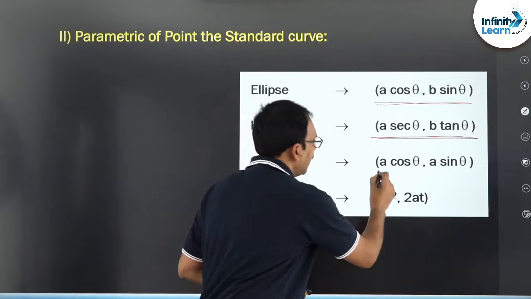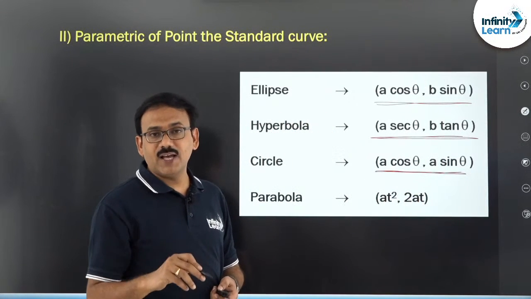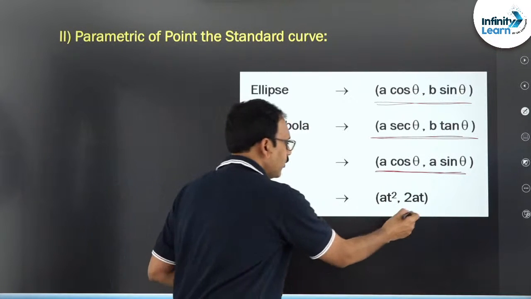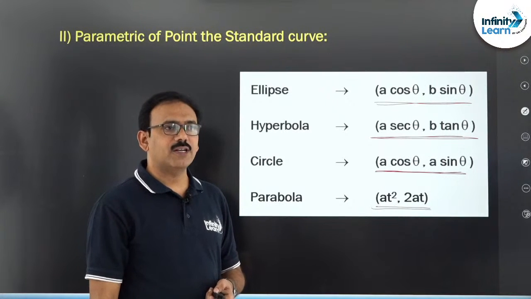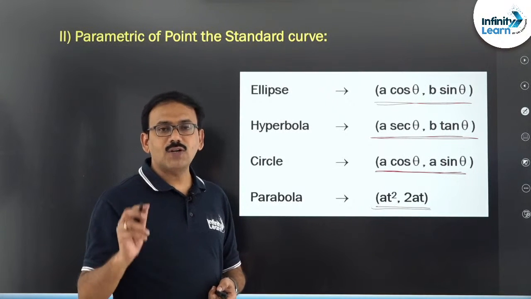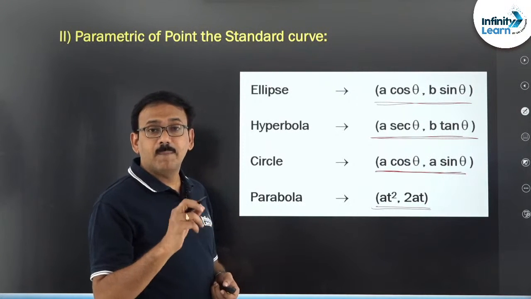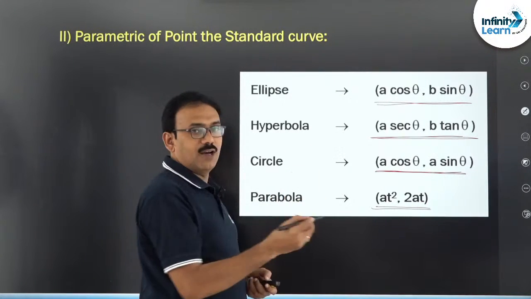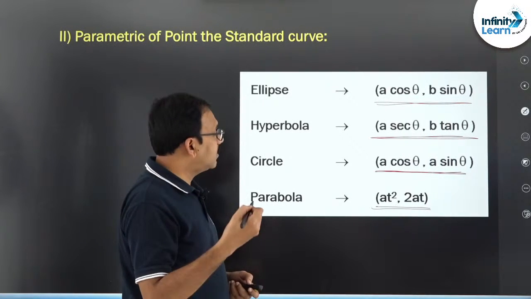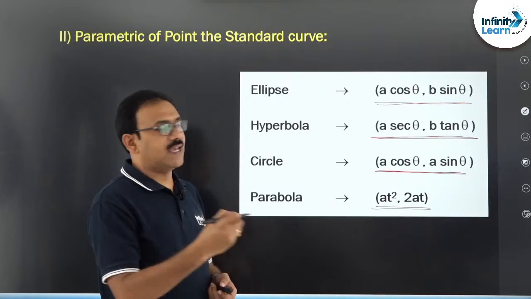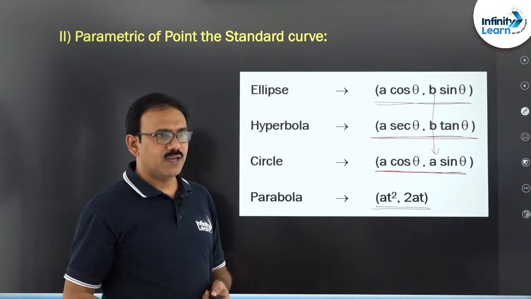And for a circle, a cos theta, a sin theta, whereas for our standard parabola, y square is equal to 4ax, it is at square comma 2at. This is the second important point which you have to remember. If you want to take a general point on an ellipse, it is a cos theta, b sin theta; hyperbola, a secant theta, b tan theta. Then third, a cos theta, a sin theta, I kept b by a here, then at square comma 2at.